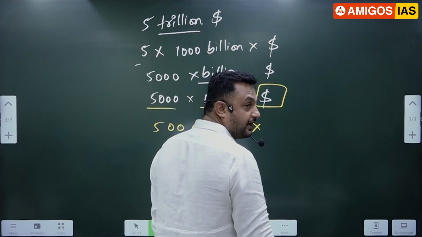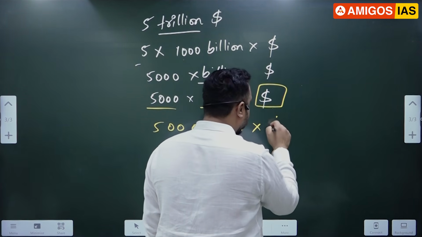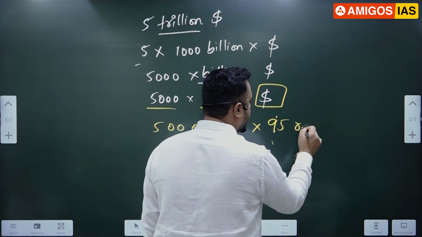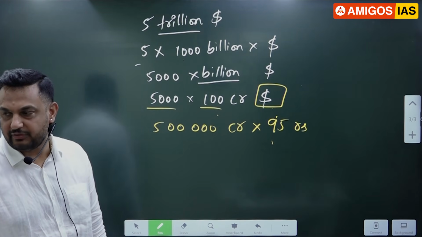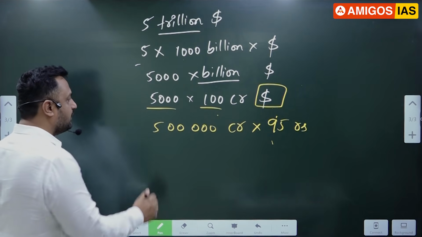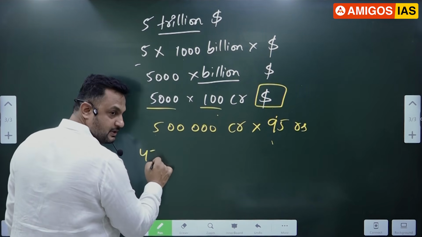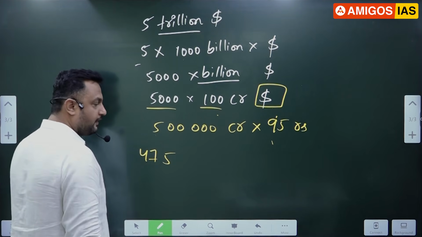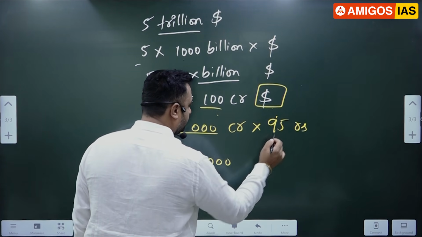Okay, India's legal tender is rupee, but this is expressed in what? Dollar. Assume that today $1 is equal to 95 rupees. You know that it will fluctuate, but I am taking the average price of 95. Okay, 95 into 5 is 475.